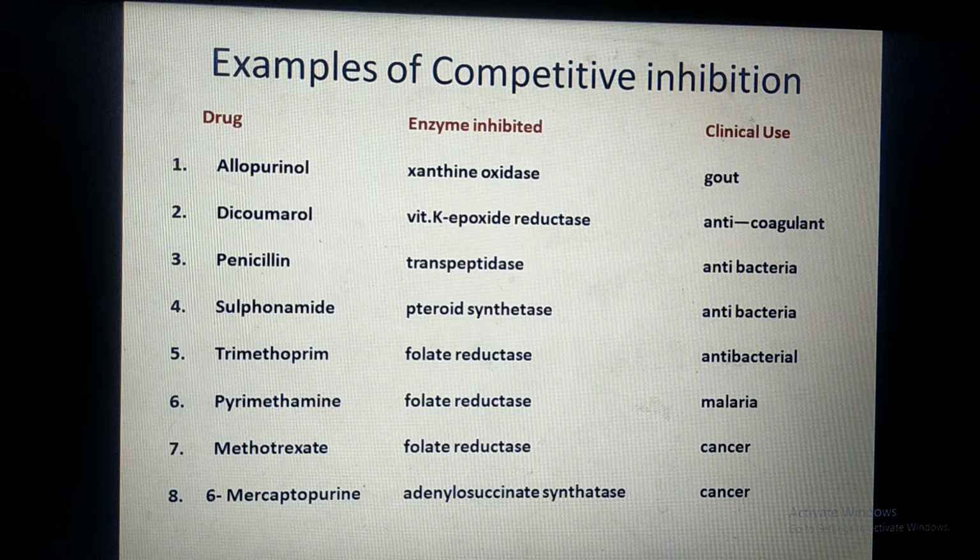Pyrimethamine, again used in malaria by inhibiting the enzyme folate reductase. Methotrexate, we have just studied. 6-mercaptopurine is also an anti-cancer drug and it inhibits the enzyme adenylosuccinate synthetase. So these are the various examples of drugs and the names of the enzymes which are inhibited by these drugs.